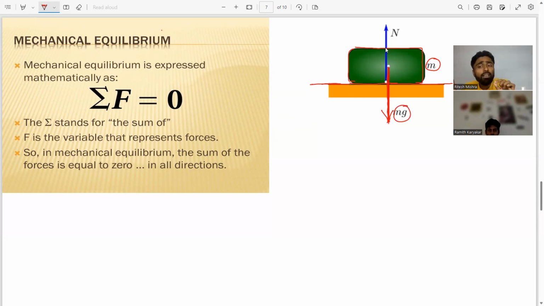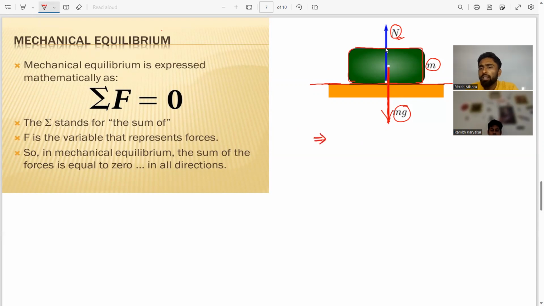But since the body is in contact with the surface, there will be a contact reaction, which is called normal reaction. And normal reaction is acting in the upward direction. So this is N.